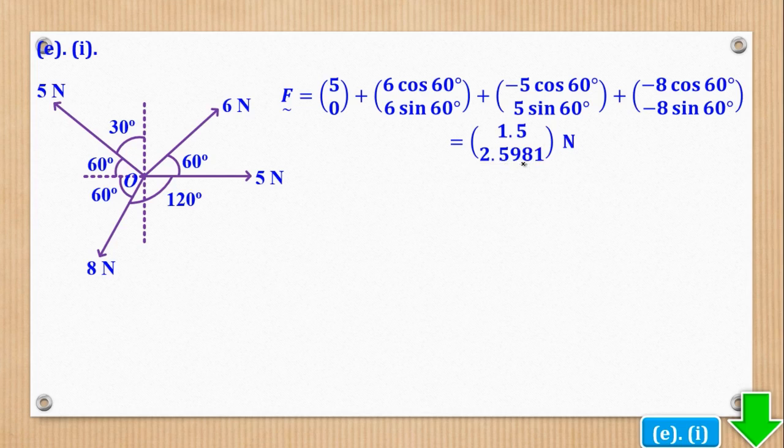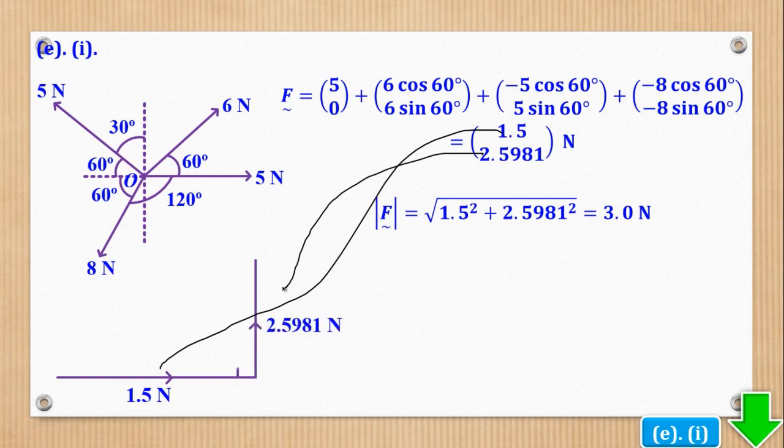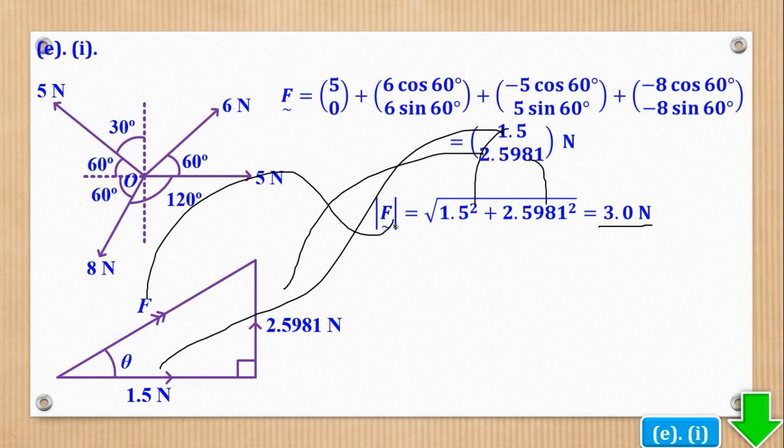So what we are going to do is draw a right angled triangle, where the positive horizontal will be to the right, then the vertical is also positive, meaning it will be upward. Then a line from start to end will give us the resultant. And this resultant, its magnitude is what we got here. This squared plus this squared, everything under square root, to give you 3.